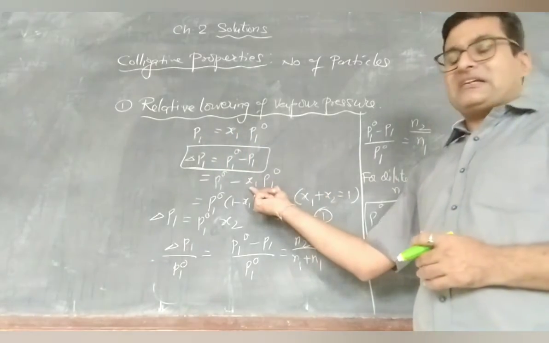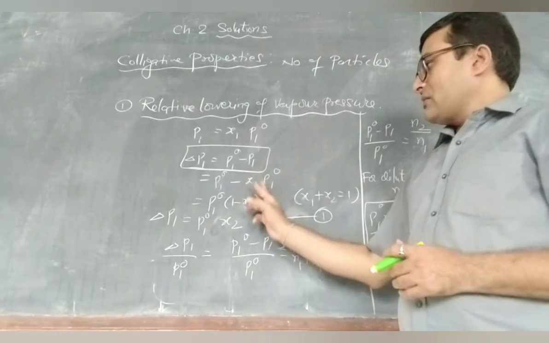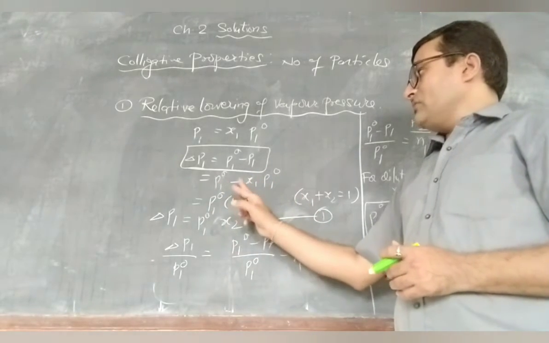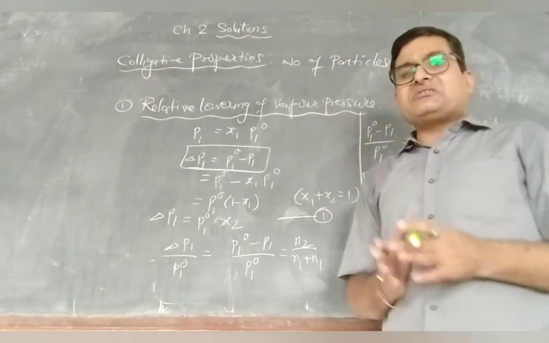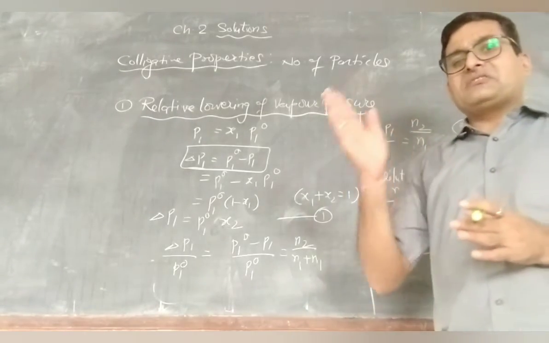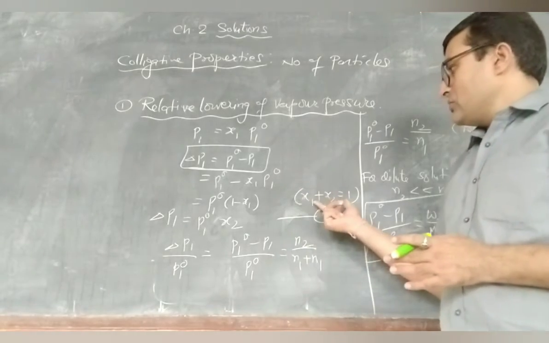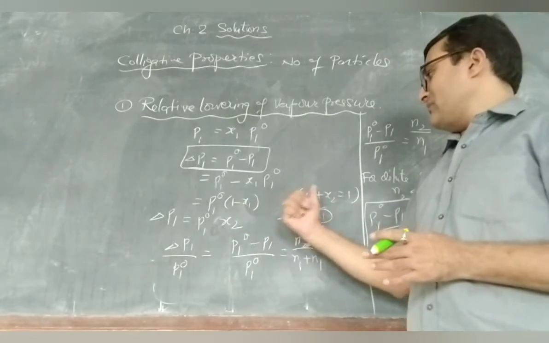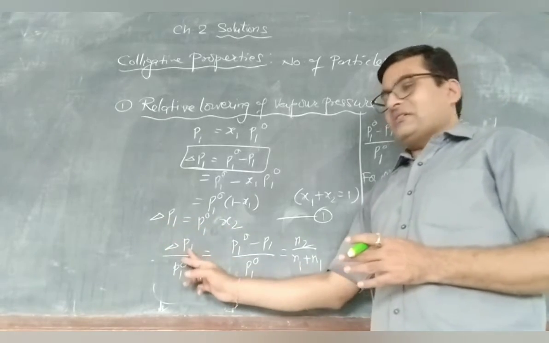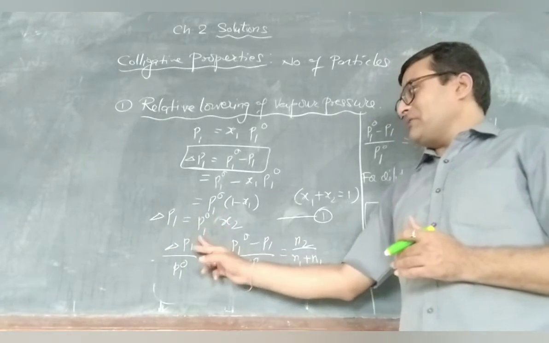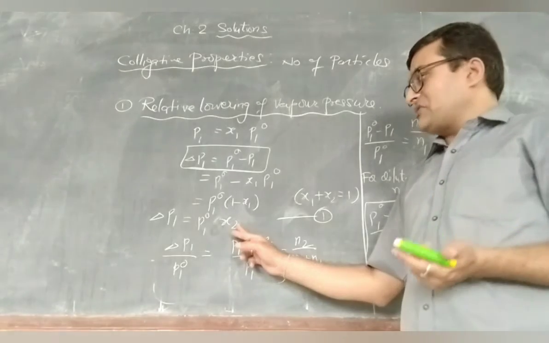Taking P1 naught common, we can write 1 minus X1. What we have studied, mole fraction X1 plus X2 equals 1. So instead of 1 minus X1 we can write X2. So delta P1 can be written as P1 naught X2, where X2 is the mole fraction.